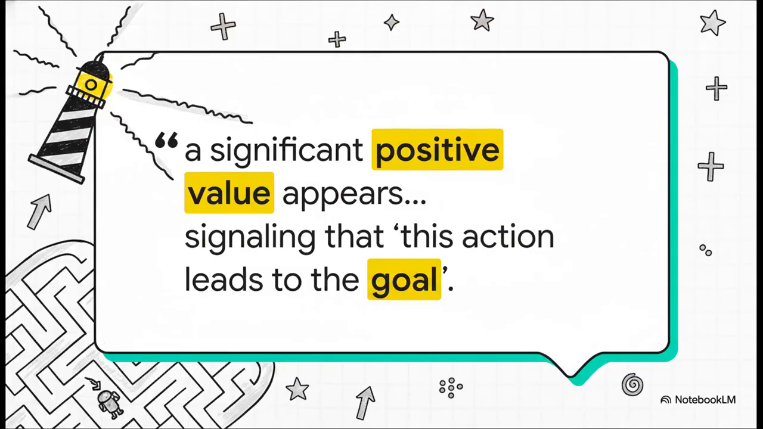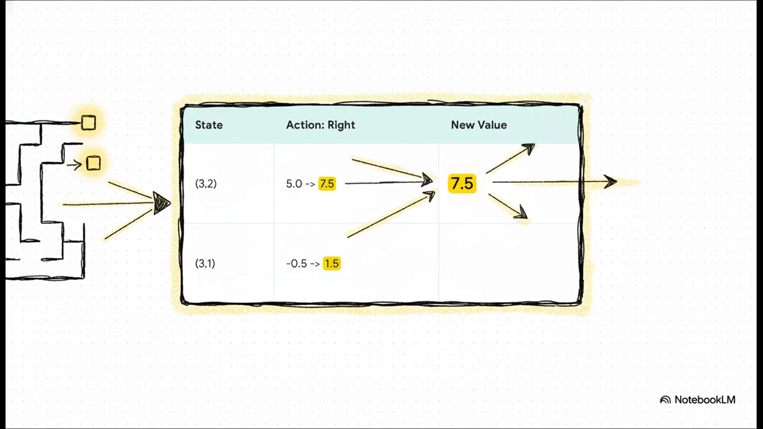And that first positive value is a critical signal. It's like a beacon of light in this dark maze, basically screaming, hey, something good is over here. This single number is the key that's going to unlock this entire puzzle. And this is where the magic really happens. That reward doesn't just stay in one spot, it starts to propagate backward.